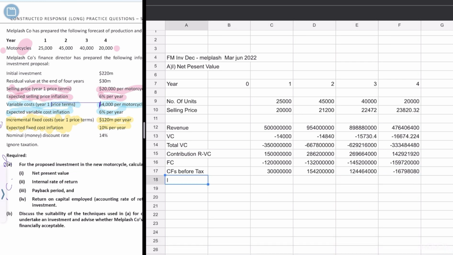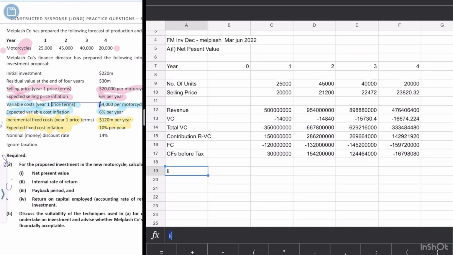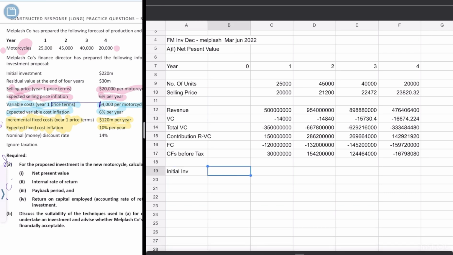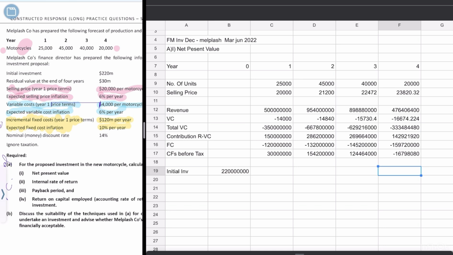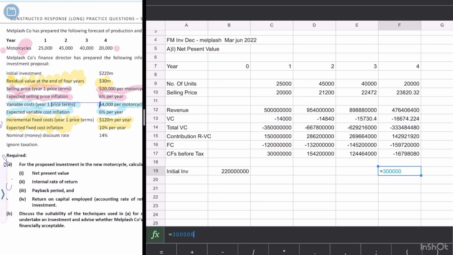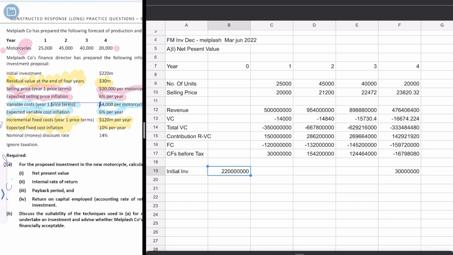Now, what was our initial investment? Initial investment would be 220 million. Now this would be the residual value. The residual value is our selling price, which is equal to 30 million. Initial investment is our outflow.